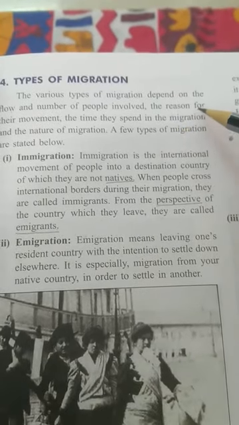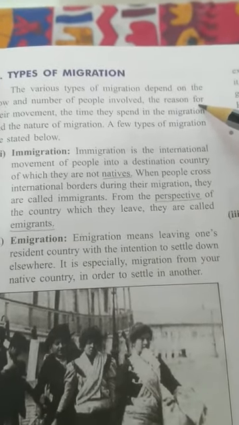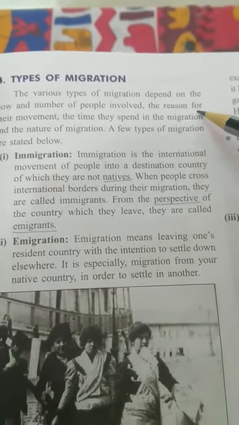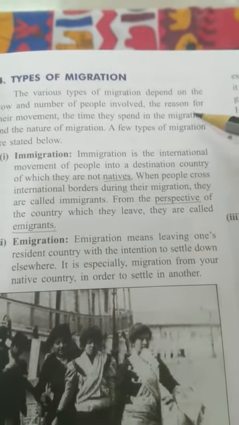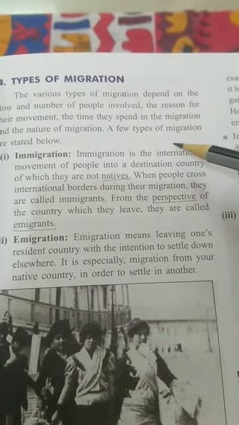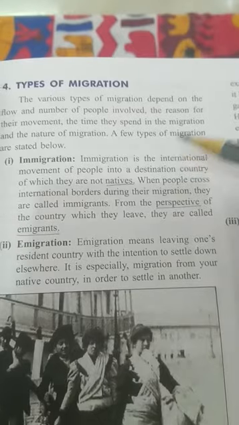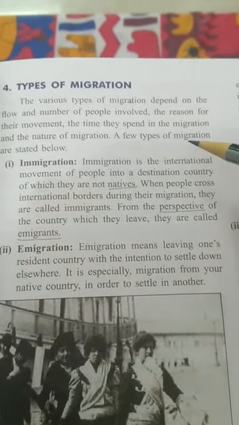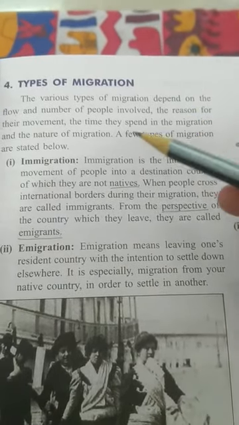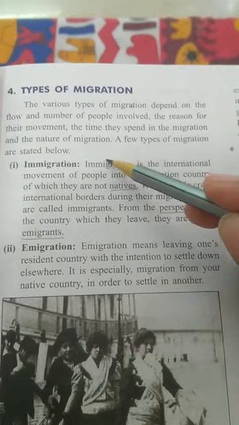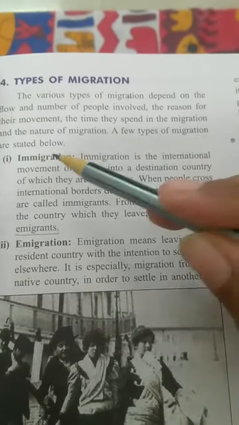What is the reason for their movement? For what reason are they migrating? Whether they are migrating for a job, or because of war, or because of some famine. So there are many reasons for migration as well. The time they spend in migration and the nature of migration. A few types of migration are stated below.